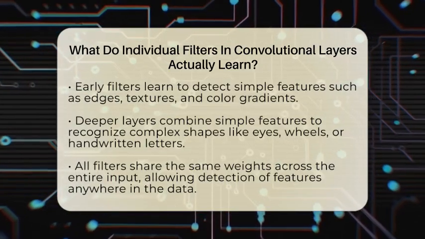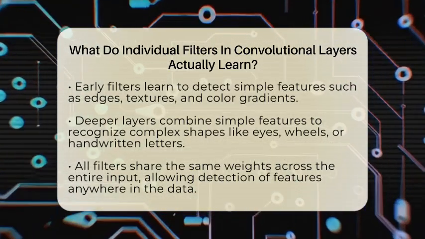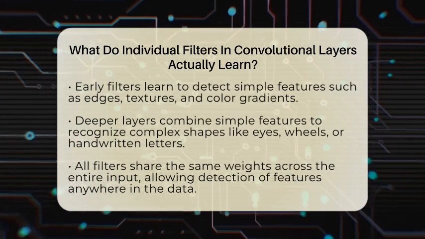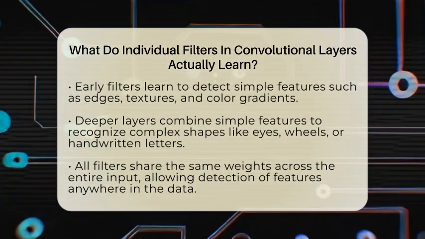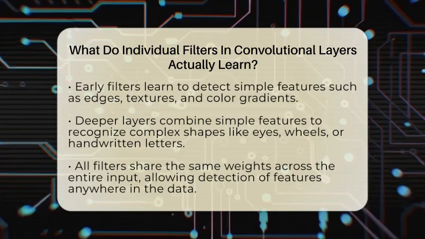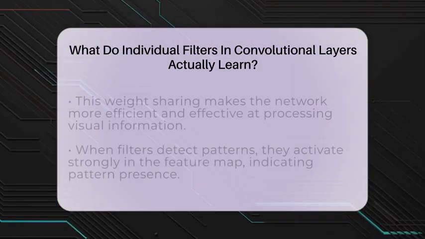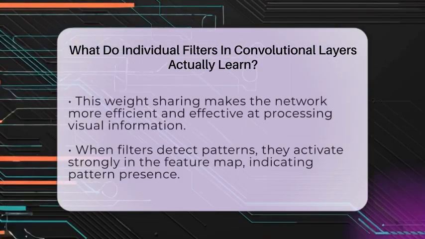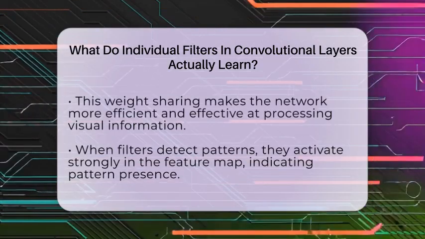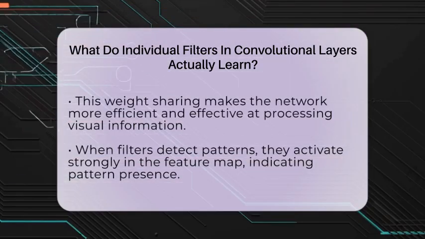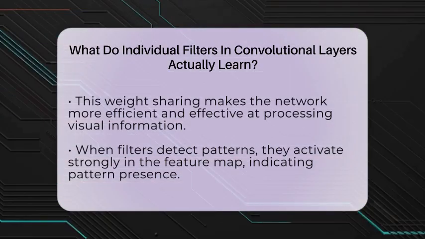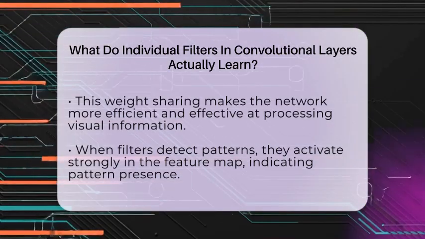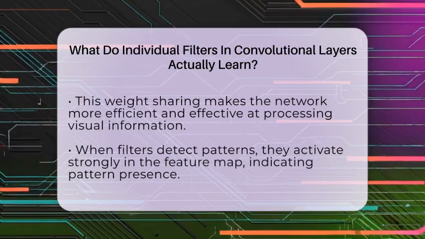All filters share the same weights across the entire input. This means a filter that detects a vertical edge will do so everywhere in the image, no matter where that edge appears. This sharing of weights makes the network more efficient because it doesn't need to learn a new set of weights for every part of the image. Instead, it learns a few filters that can detect features anywhere. This is why convolutional neural networks are great at processing visual data, like photos or videos.